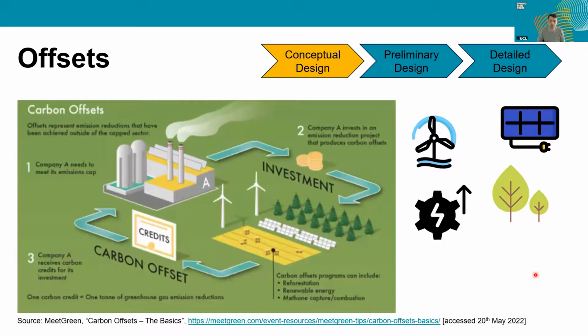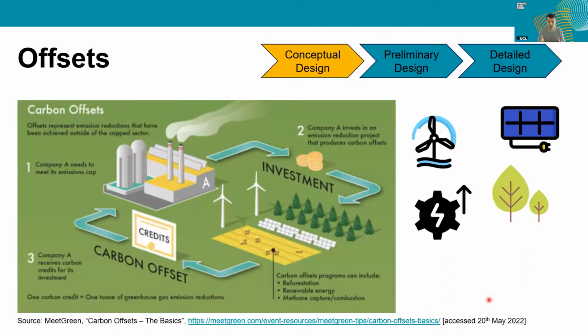Moving on to then offsets. This, once again, within the conceptual design. An offset, just to define it quickly, is a way of balancing the project's impact. So here, if we consider, say, greenhouse gas emissions, if the project has emissions, which it is likely to have, then it's trying to offset that against cutting emissions elsewhere.